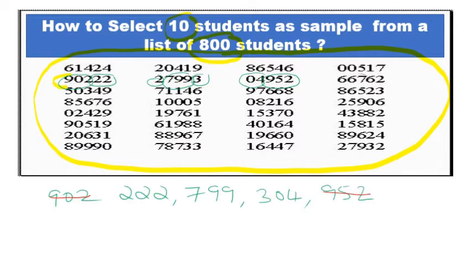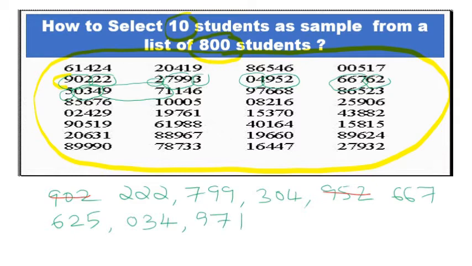Then the next one, 667. Then 625. Then 034. Then 971. 971 is not under 800, so we can exclude it. Then 146. Then 976, which may be excluded.